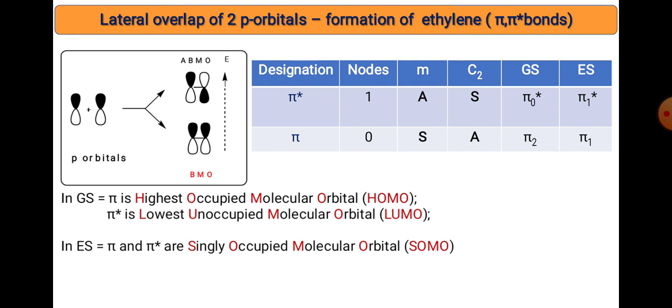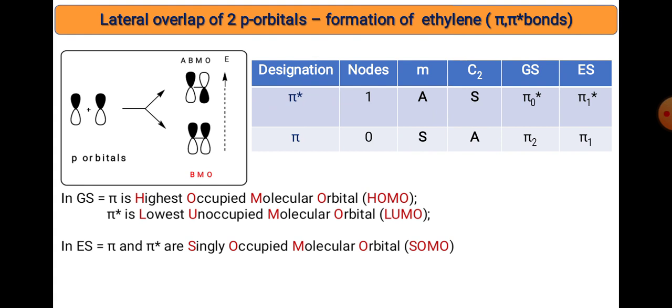So in the ground state, pi is the highest occupied molecular orbital. What is called highest occupied is nothing but the maximum number of electrons present in that level, that's why it is called the HOMO. While pi star has zero electrons in the ground state, and that's why it is called the lowest unoccupied molecular orbital, also called the LUMO. In the excited state, both levels have single electrons present, and such energy levels are called the SOMO, the singly occupied molecular orbital.